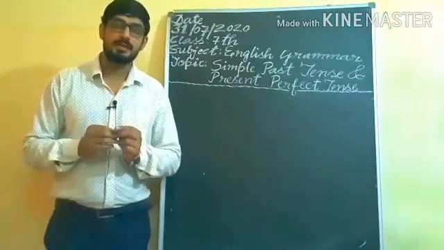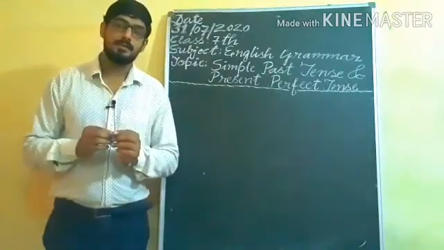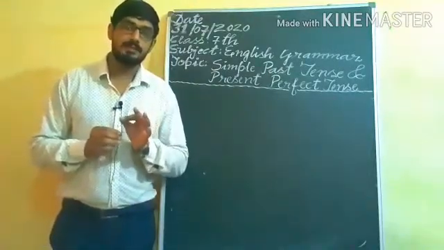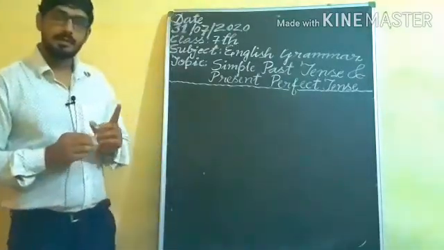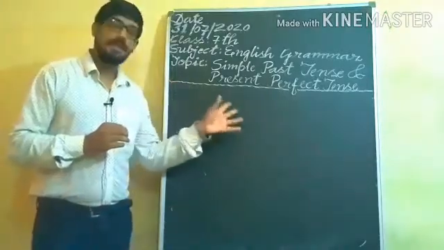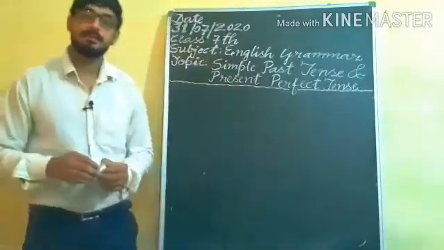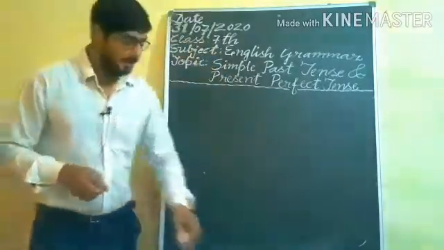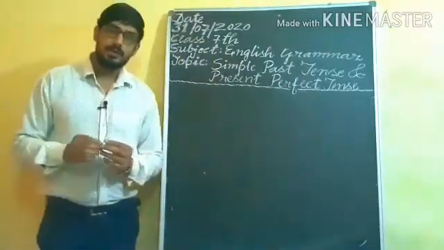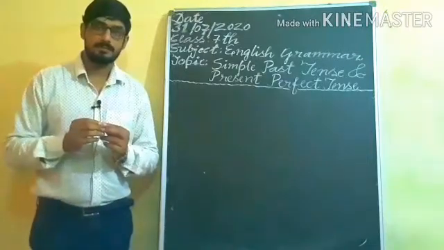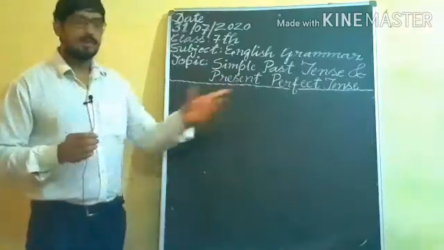We have seen him a few minutes ago. In this sentence, we are using the term a few minutes ago, which denotes that the action happened in the past. So we must not use present perfect tense with past time expressions.